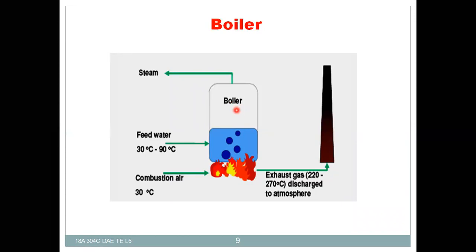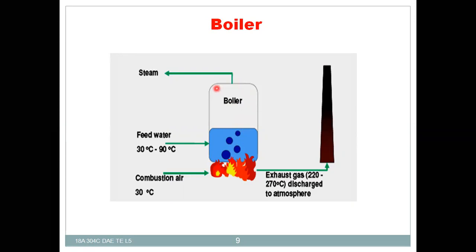For the working of either steam turbines or steam engines, you can say reciprocating steam engines. Here, the heat generated due to combustion of the fuel is transferred to the water, which is heated and produces a large amount of steam.